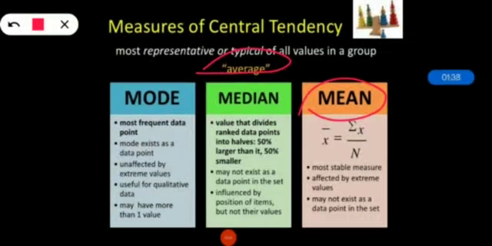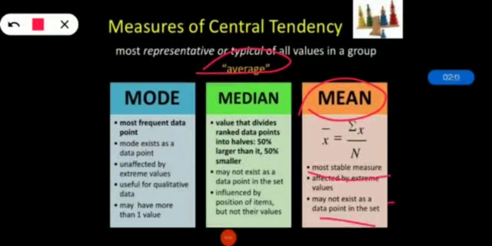So, though the mean is the most stable measure, sometimes it is affected by extreme values and it may not exist as a data point in the set. But the mean is the most popular and well known measure of central tendency. It can be used with both discrete and continuous data, although its use is most often with continuous data. The mean is equal to the sum of all values in the data set divided by the number of values in the data set.